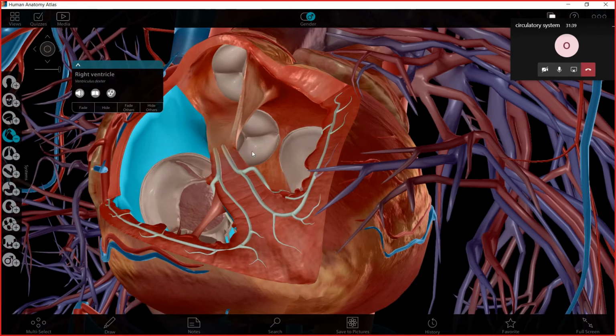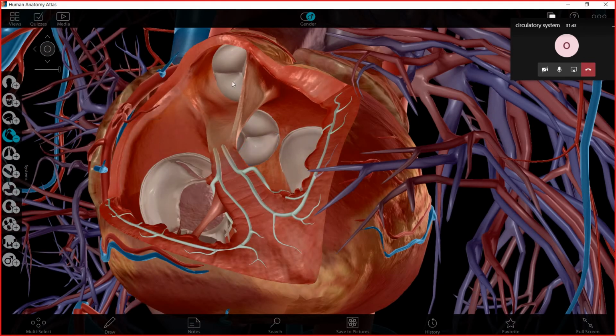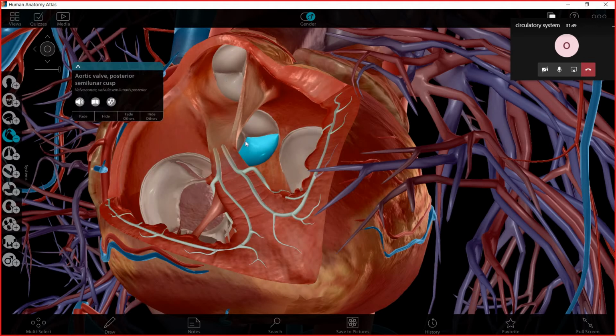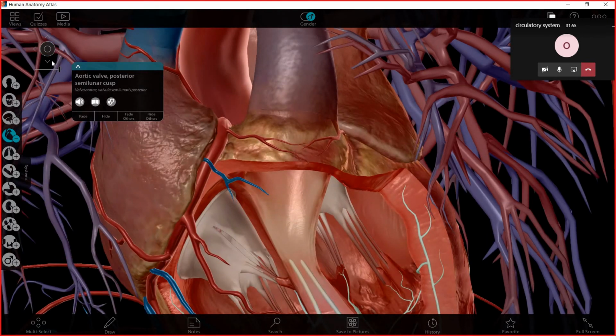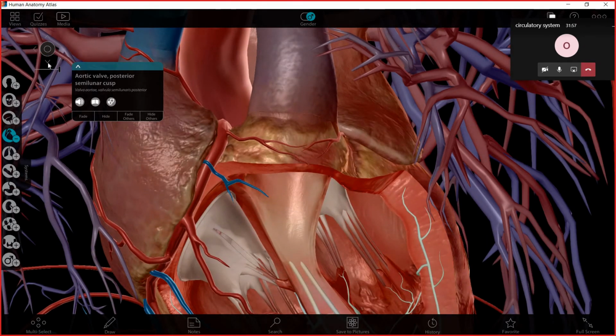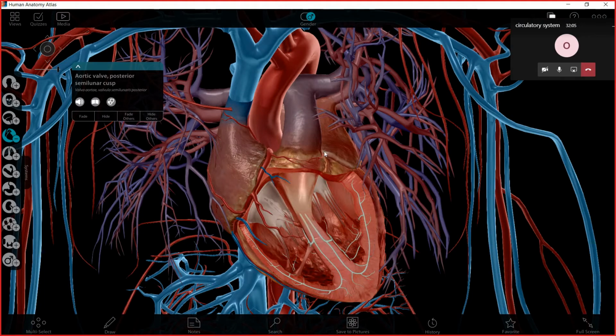Now here, if you can see, this is another part, and this is another valve and another valve. Okay, but before we study these valves, we need to study just two other parts, not of the heart, but they are connected to the heart. Pay attention to the names now.